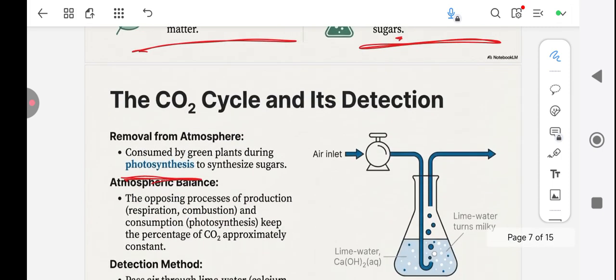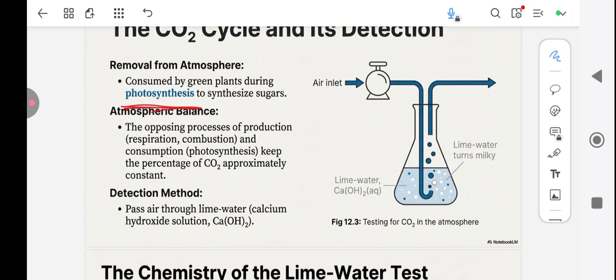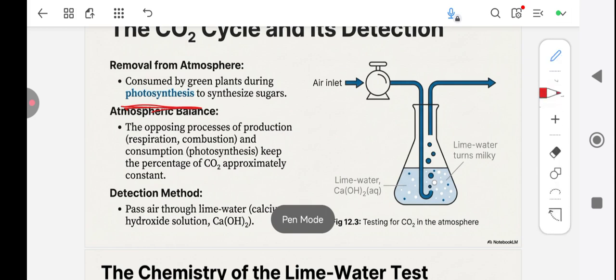Remember, photosynthesis is the process by which plants make their food in the presence of what? Chlorophyll, water, mineral salt, and carbon dioxide. And so carbon dioxide is removed from the air through photosynthesis. Now, how do you detect carbon dioxide in the lab? You detect carbon dioxide by passing air through calcium hydroxide solution, Ca(OH)2. And how does this work? By the time you pass air into calcium hydroxide solution, which is also called lime water, it turns milky.